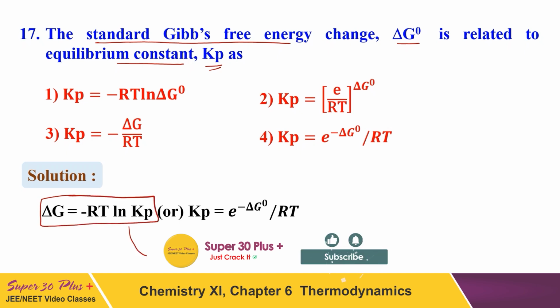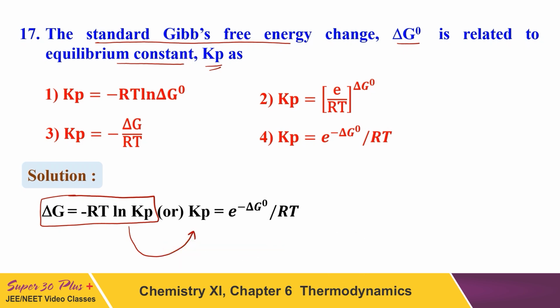When you convert this into the form without logarithm, it will come Kp is equal to e to the power minus delta G by RT. So out of these options, which one is the right answer, students? The 4th is the right answer of this question, where we say that Kp is equal to e to the power minus delta G naught by RT.